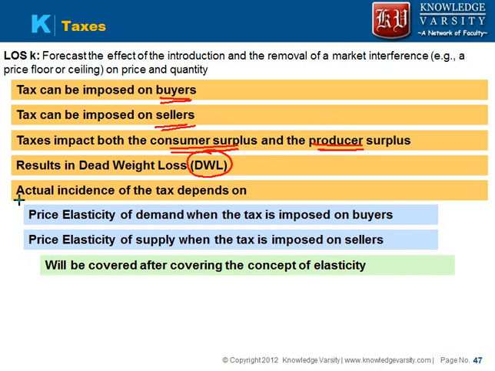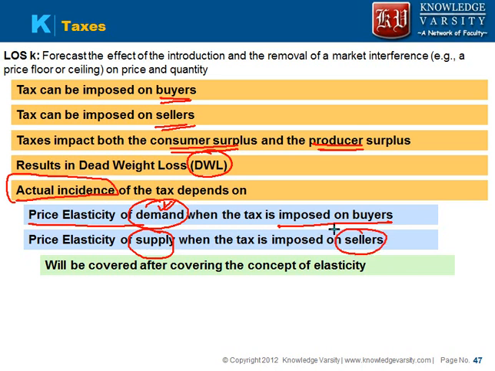Now, who is impacted more? The actual incidence of the tax would depend on the price elasticity. We will cover this later, the price elasticity of demand and supply. When the tax is imposed on buyers, we are worried about the elasticity of demand. When it is imposed on sellers, we'll see the elasticity of supply. Again, this is not covered in the CFA curriculum, but it gives you a good understanding of the actual incidence. We'll cover this once we cover the concept of elasticity.